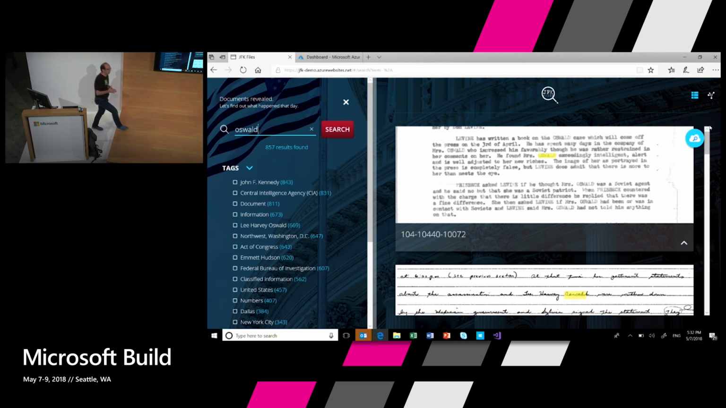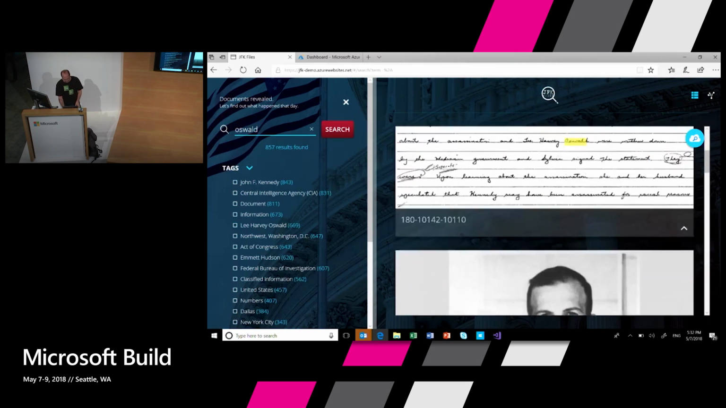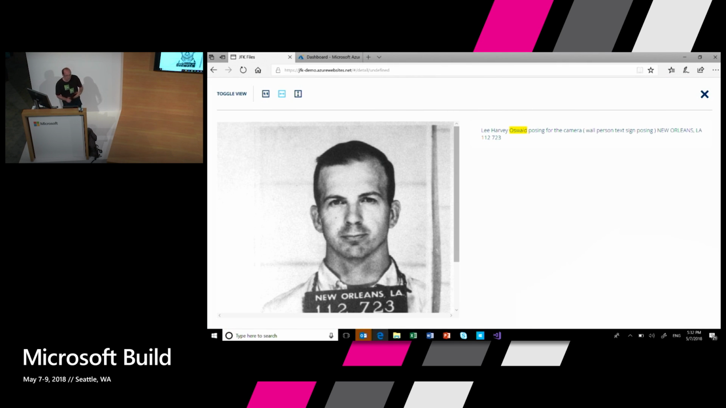So you see a bunch of documents, and you see that we have automatically identified the places in these documents that talk about Oswald. Whether this document is some printed text that we used OCR to understand, or some cursive handwriting that we used to understand and extract Oswald, or even a photo.